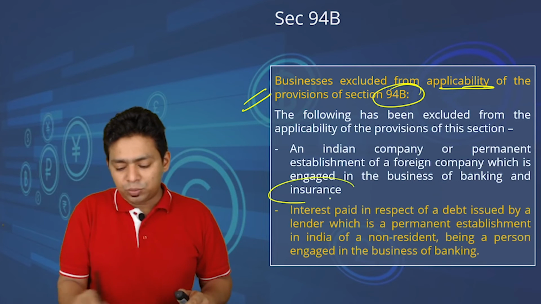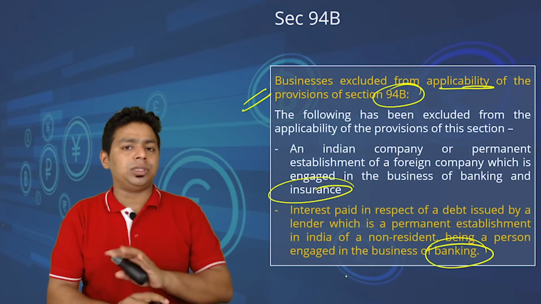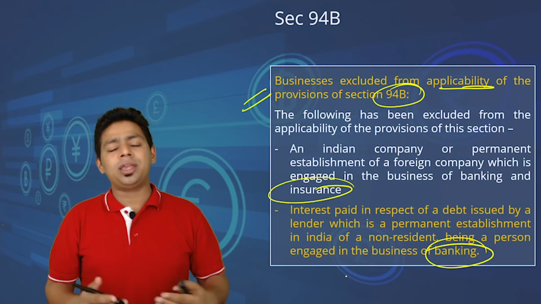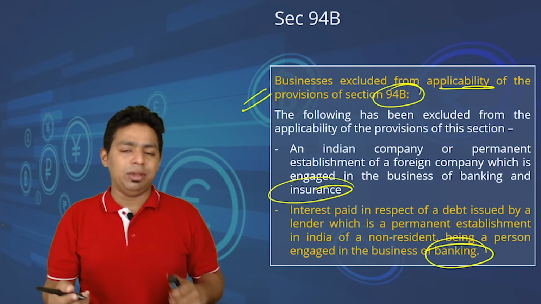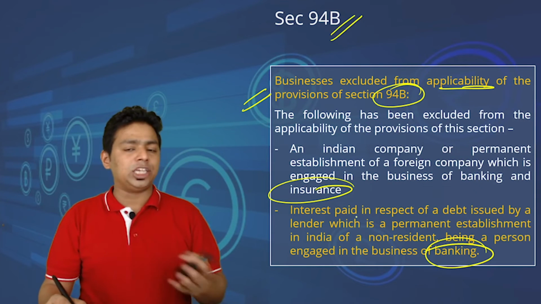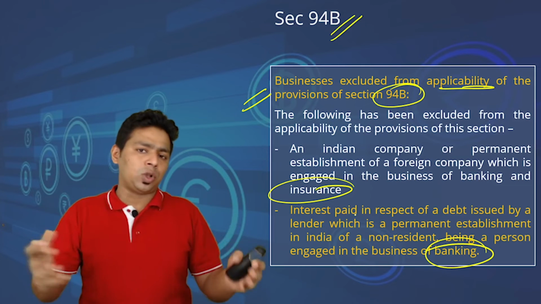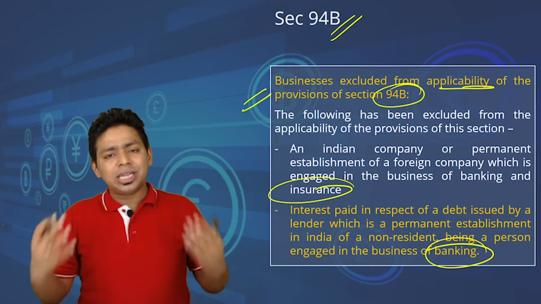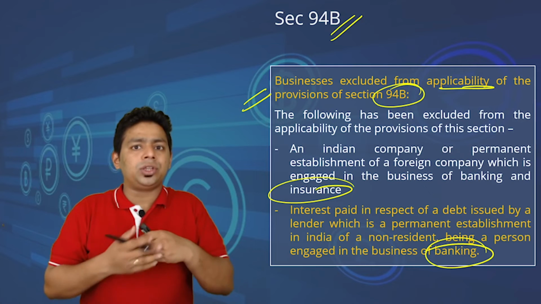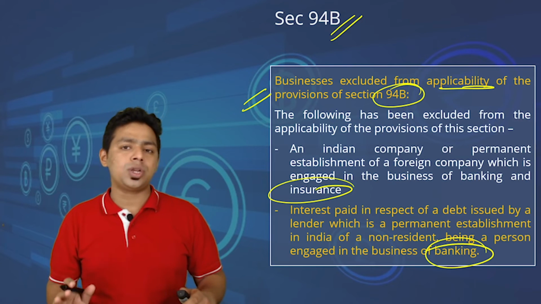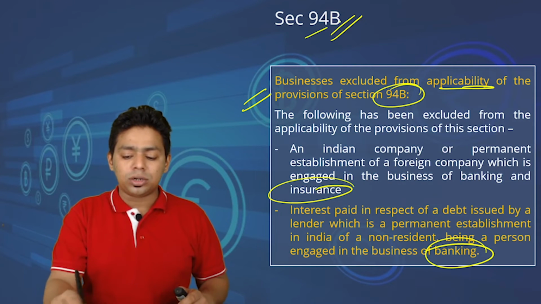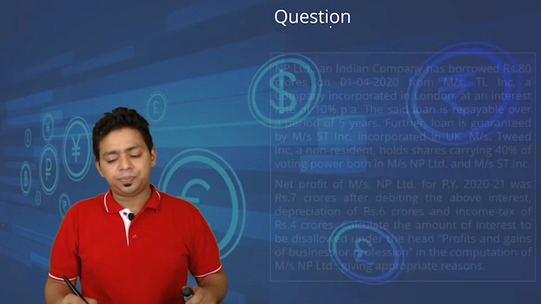Sir, which business is excluded from applicability of section 94B? Banking and insurance business, please understand, is excluded. Obviously for banking and insurance business, we don't want to levy the extra burden of this interest limitation, because a lot of money transactions happen in banking and insurance. We consider these people to be doing genuine transactions, therefore they are excluded from the heat of section 94B.